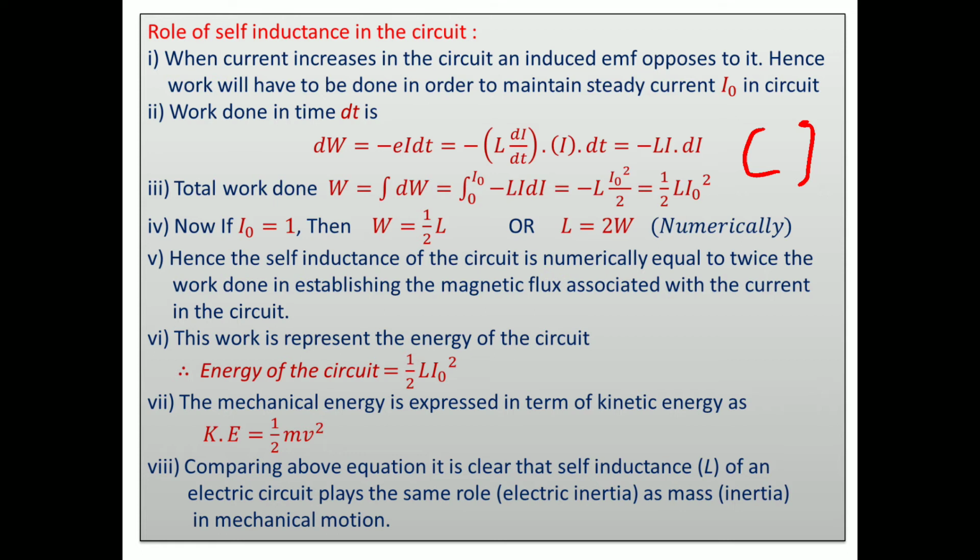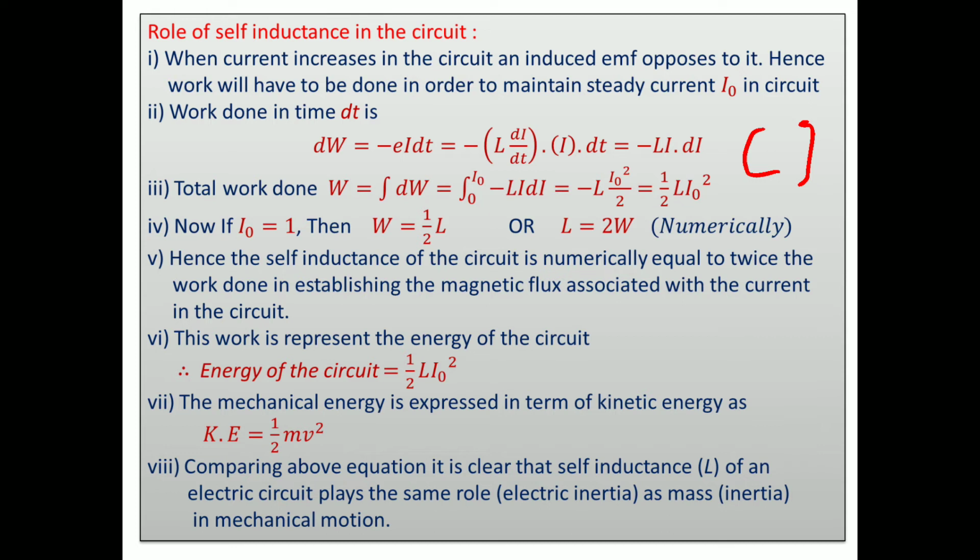Hence, the self-inductance of the circuit is numerically equal to twice the work done in establishing the magnetic flux associated with the current in the circuit. This work represents energy in the circuit, meaning work is converted into magnetic field energy.